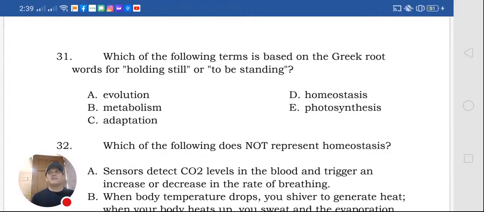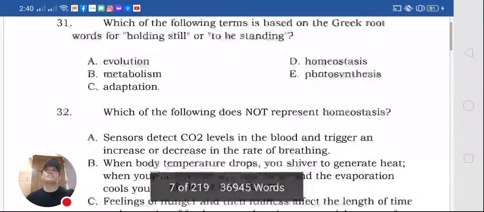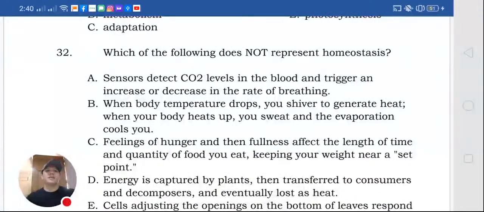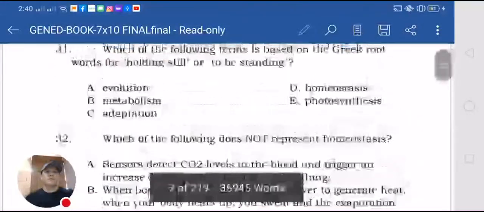Kasi, alam nyo ba, this is a trivia. Dolphins and sharks must move continuously because if they don't move, they will just get drowned because they don't have these flippers and stuff. They need to always move using their tails because what maintains their balance is their flippers. Okay, so ayun siya. So that's another streamlined body to make them swim better. Like the planes, they're streamlined din yung planes. What more? Chameleons and stuff.